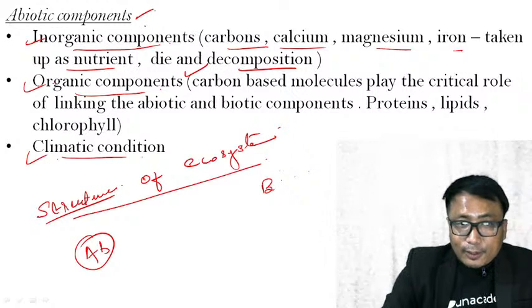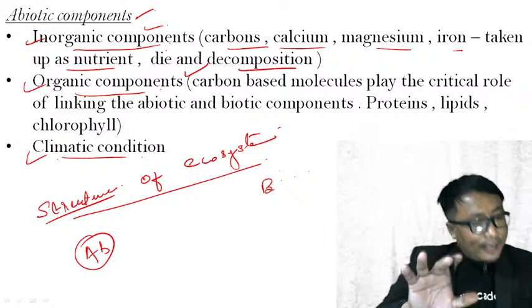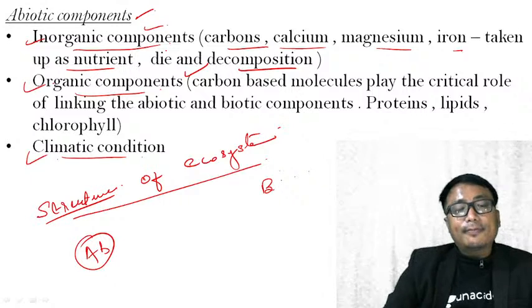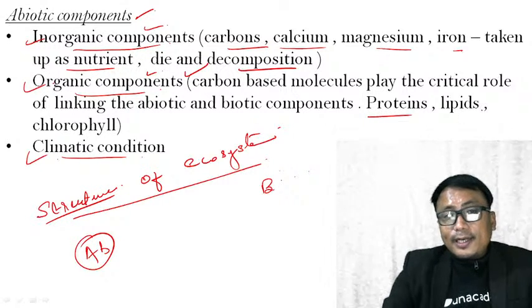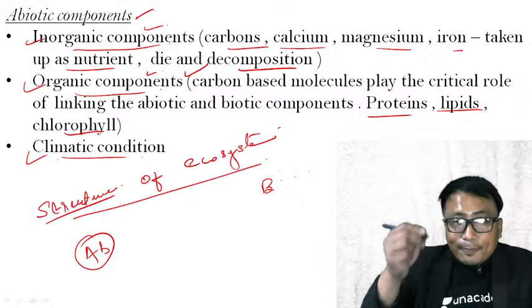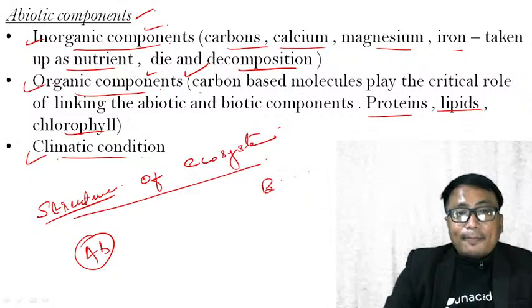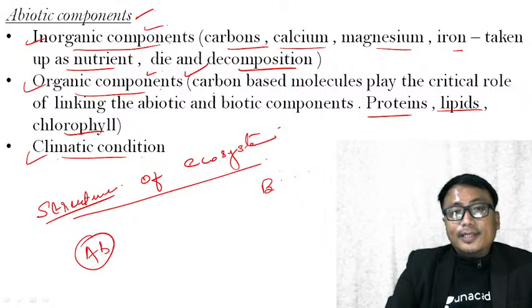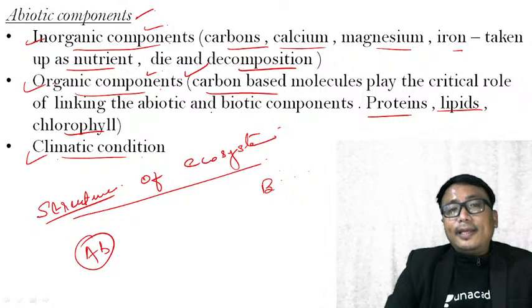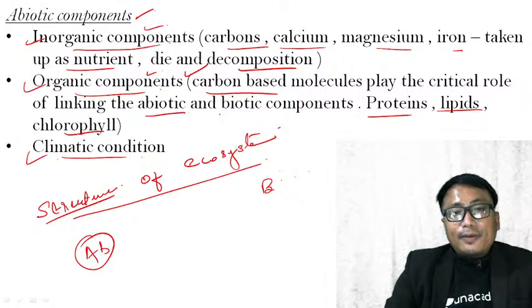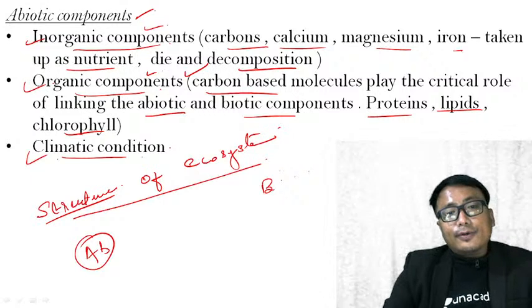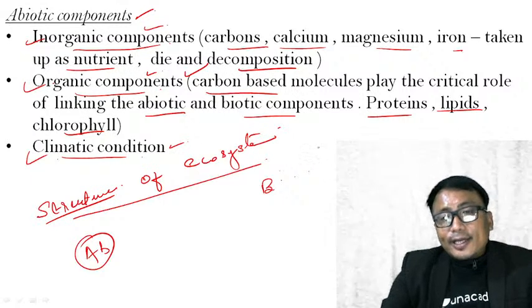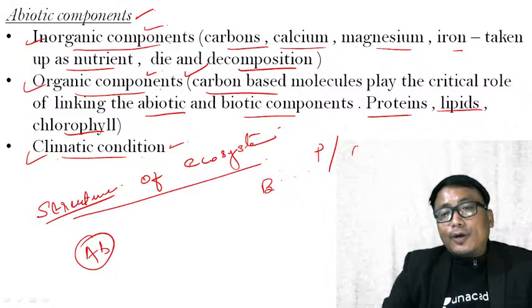The organic components such as protein, lipids, chlorophyll are again very important. This organic component, which is a carbon-based molecule, links the abiotic and biotic component in the ecosystem.